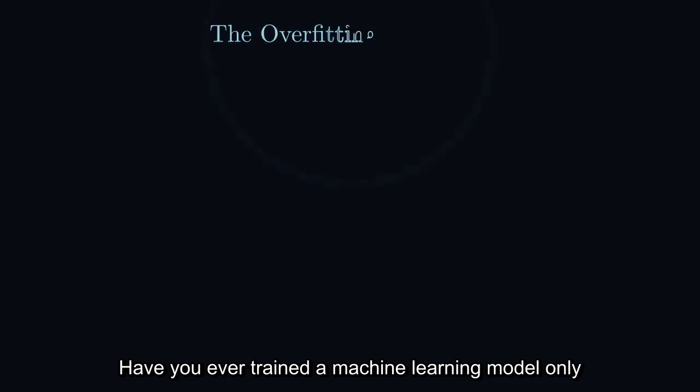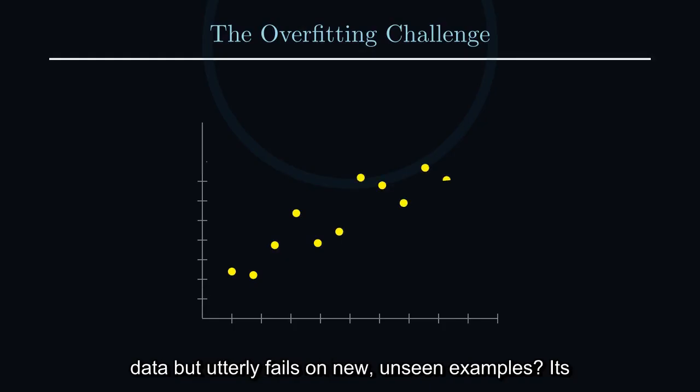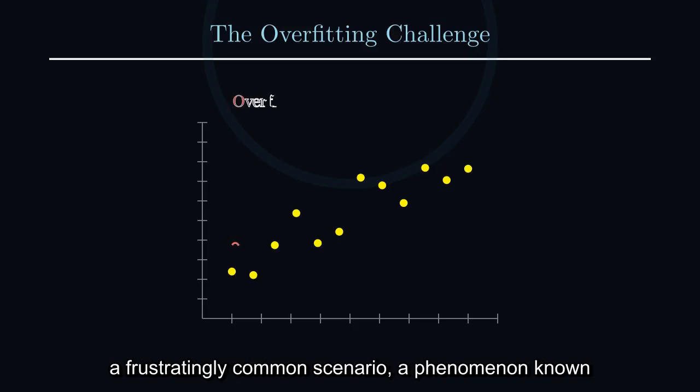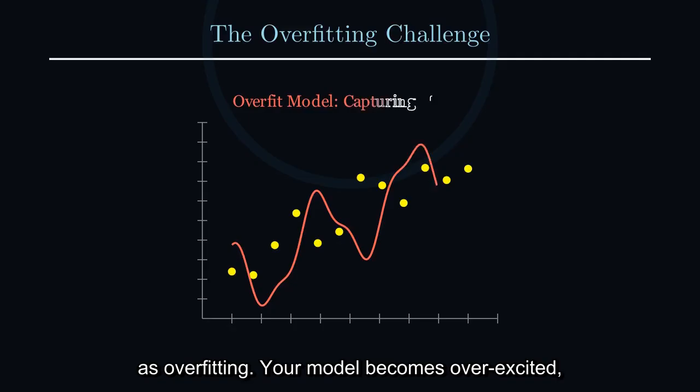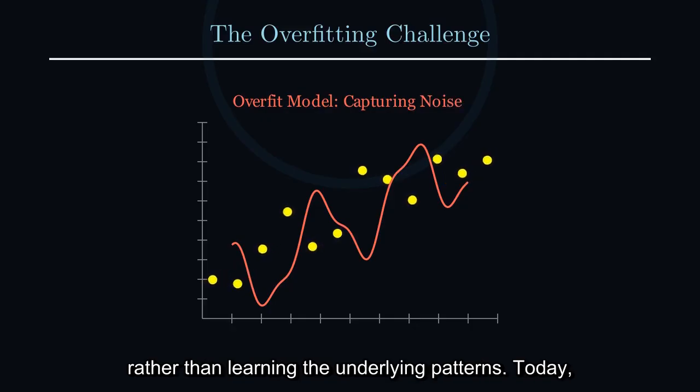Have you ever trained a machine learning model only to find it performs brilliantly on your training data but utterly fails on new, unseen examples? It's a frustratingly common scenario, a phenomenon known as overfitting. Your model becomes overexcited, memorizing the training data's noise and intricacies rather than learning the underlying patterns.